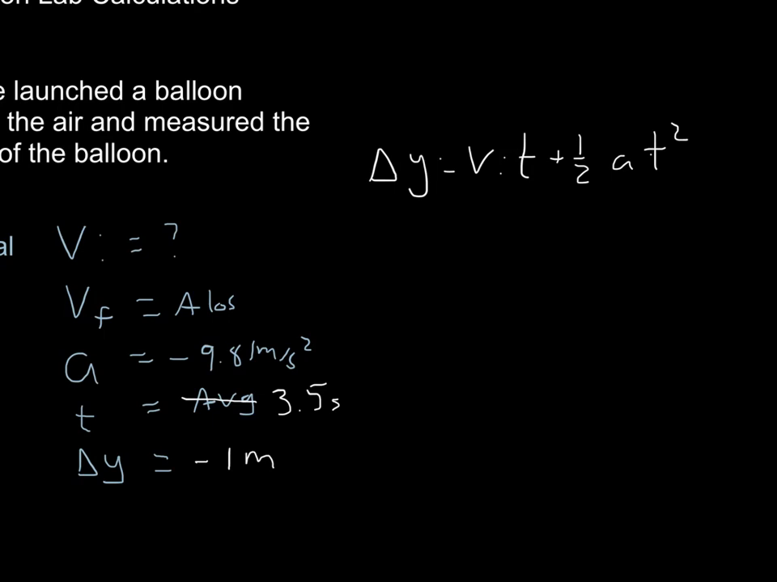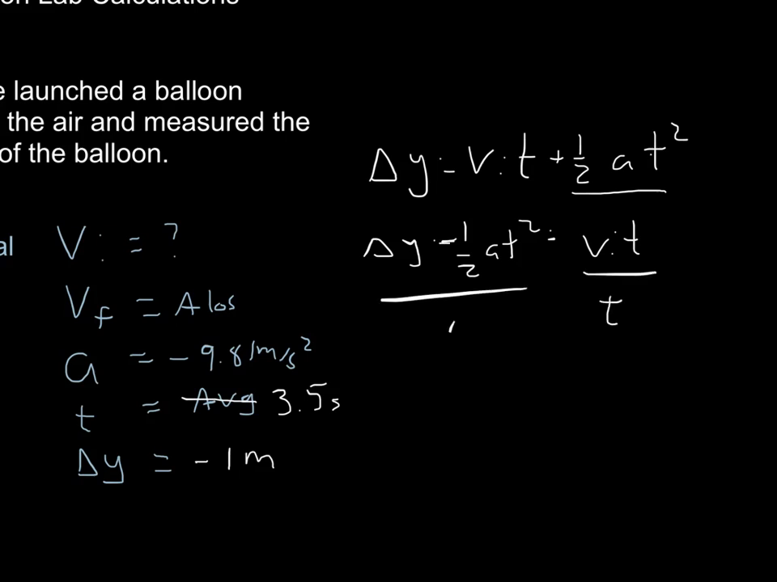Like always, I'm going to solve for VI. I'm going to isolate my variable. So I'm going to take this whole term and bring it over to the other side. I'll subtract it. So I've got delta y minus 1/2 AT squared equals VI times t. That is a minus sign. And then I'll divide both sides by t. And I'm left with VI equals delta y minus 1/2 AT squared all over t.